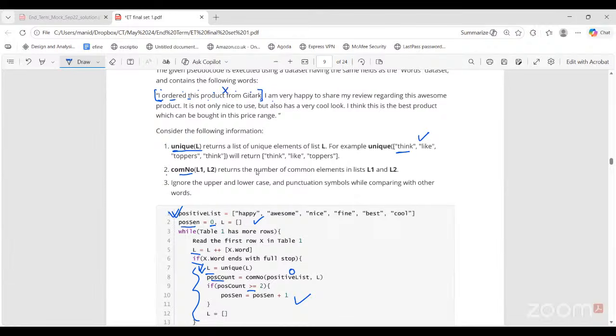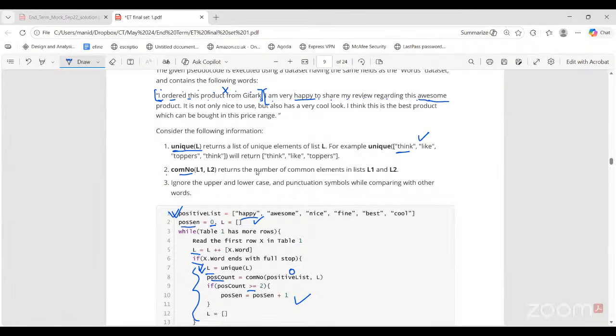So the count remains 0. Second sentence, I am very happy to share. So first of all, very is not a positive word, but happy is a positive word. It is present here, right? So for this, positive count increases. Now positive count is 1. To share my review regarding this awesome product.